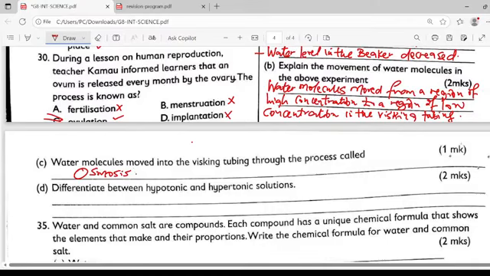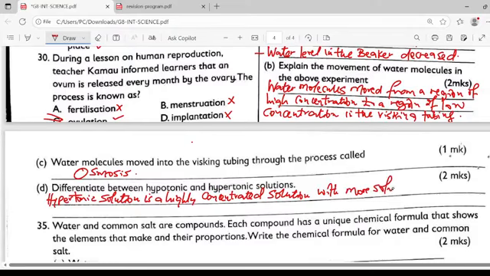Differentiate between hypotonic and hypertonic solution. When you talk about a hypertonic solution, a hypertonic solution is a highly concentrated solution with more solute than solvent.